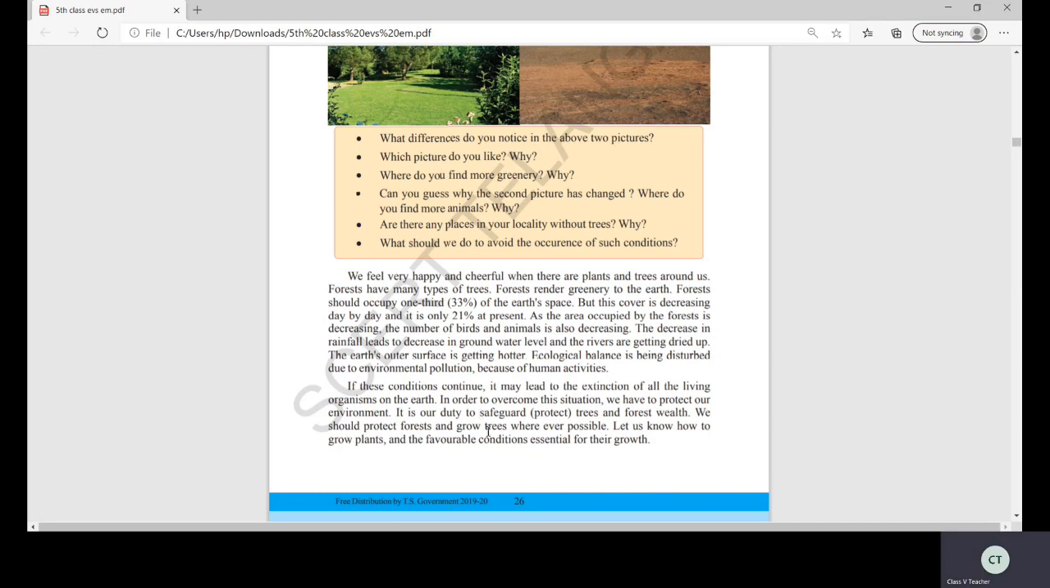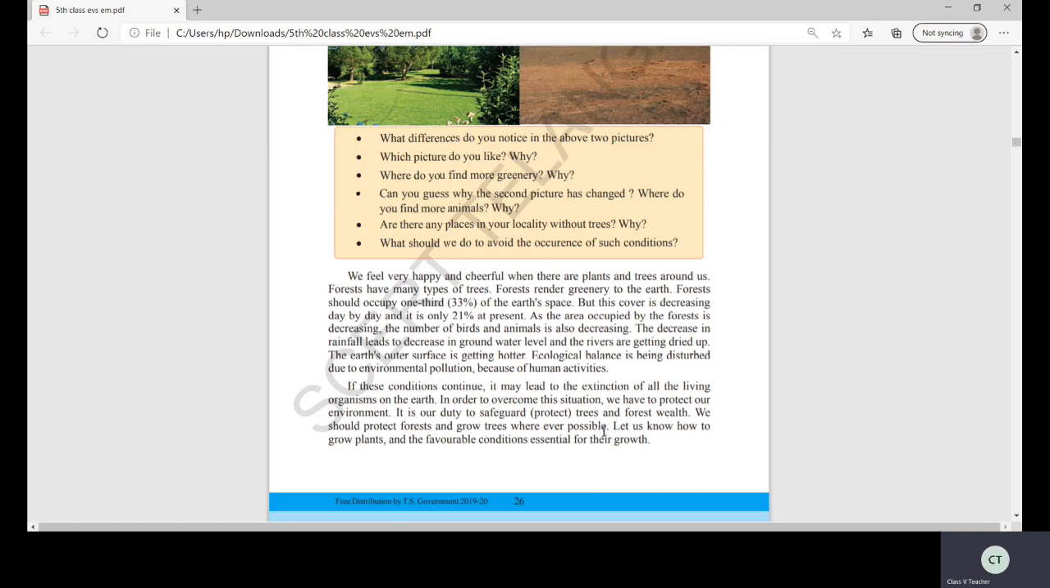It is our duty to safeguard trees and forest wealth. Whose duty, children? You can underline, children. It is our duty to safeguard trees and forest wealth. We should protect forest and grow trees wherever possible. Okay, children, we should protect forest and grow trees wherever possible.